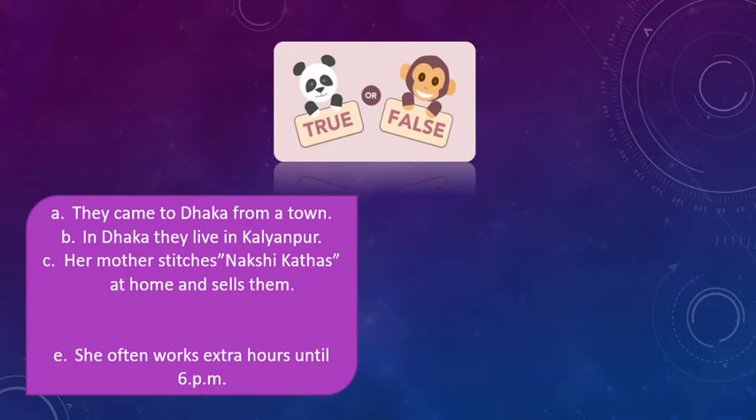Okay, so you need to write down true or false. Okay, boys, so they came to Dhaka from a town. Is it true or false, boys? They came to Dhaka from a town.